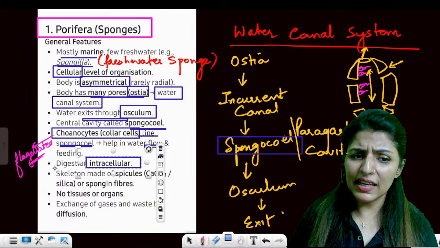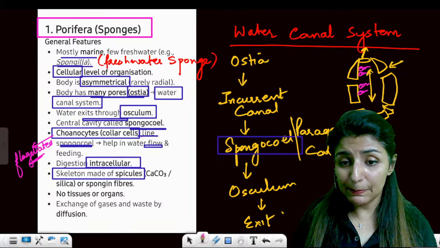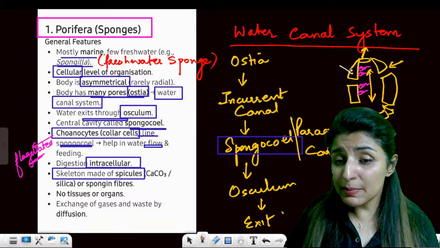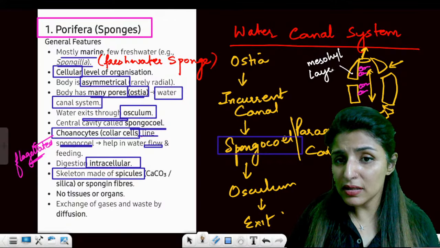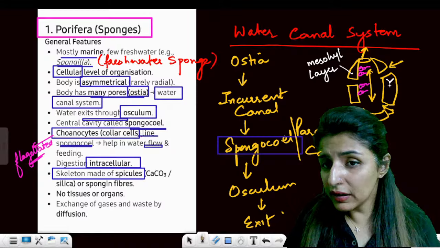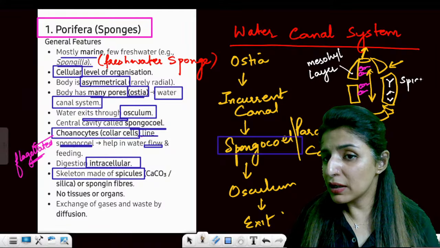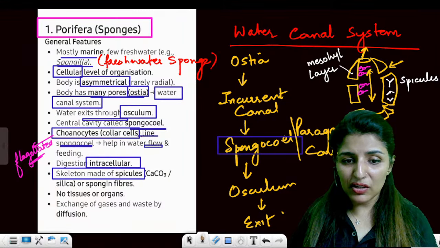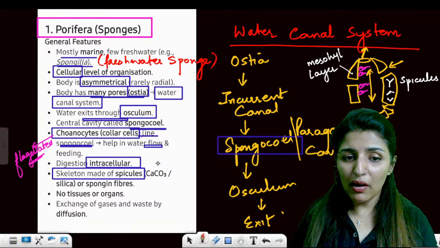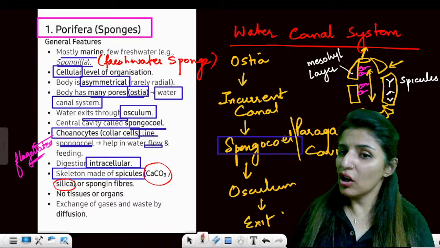Now, very important, the skeleton is made up of spicules. Now, where are these spicules present? See here. This space between the two layers is known as mesohyl layer. And here we have these skeletal structures known as spicules. Is that clear? Now, these spicules can be made up of calcium carbonate or they can be made up of silica.